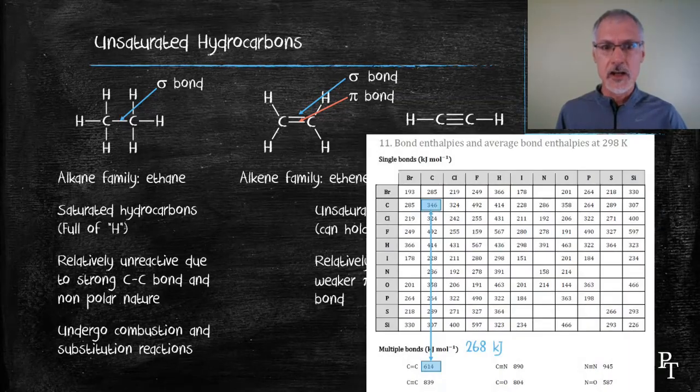If I look at the carbon-carbon single bond, I'll see that its bond strength is 346 kilojoules. If I look at a carbon-carbon double bond, it's 614. That's less than double the 346. In fact, it's only an increase of 268. That 268 is associated with my weaker pi bond. So when this substance reacts, it tends to be that weaker pi bond where the attack or the reaction takes place.